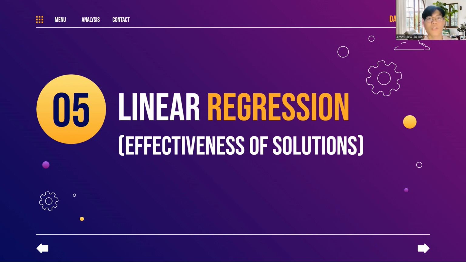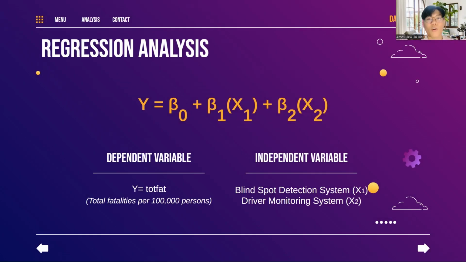In order to assess road safety, we will be using the same dependent variable of total fatalities per 100,000 population. As for our independent variables, they will be the technologies we implemented, namely the blind spot detection system and the driver monitoring system. Do take note that both of them are categorical variables in this model. Before we proceed with our regression model, we should check the skewness of our dependent variable to determine if we should perform a log transformation.